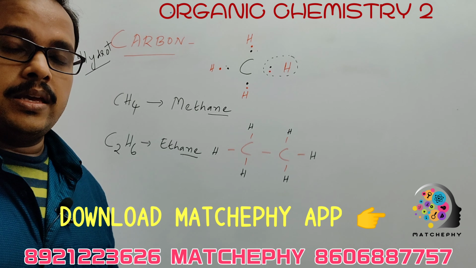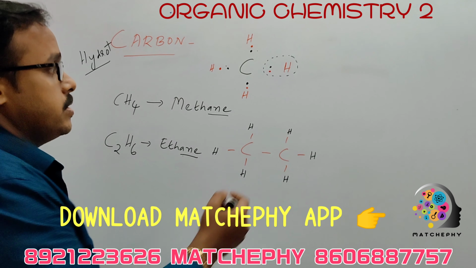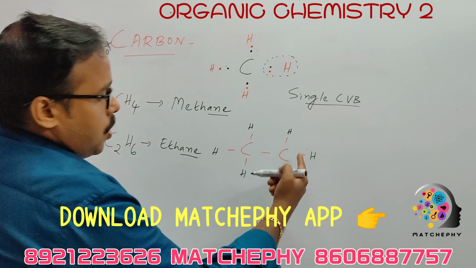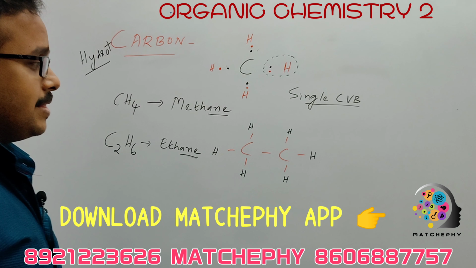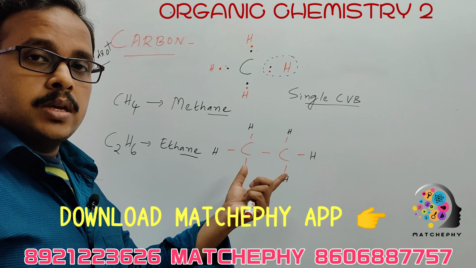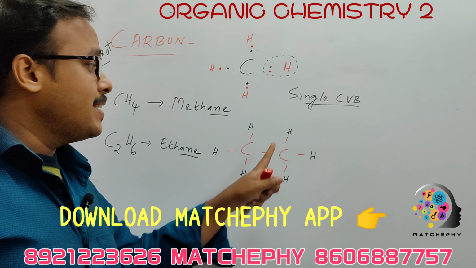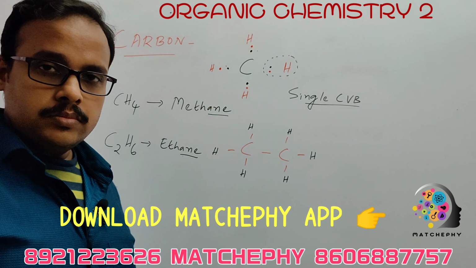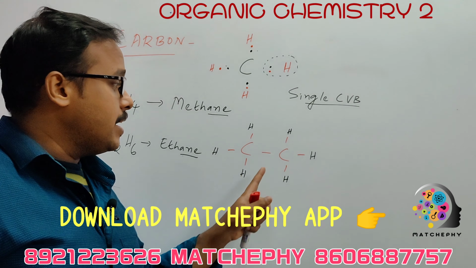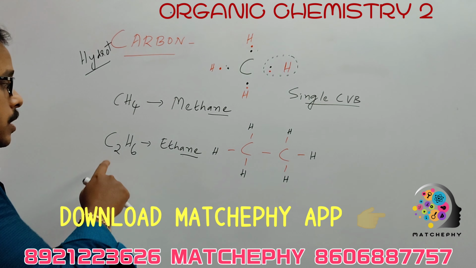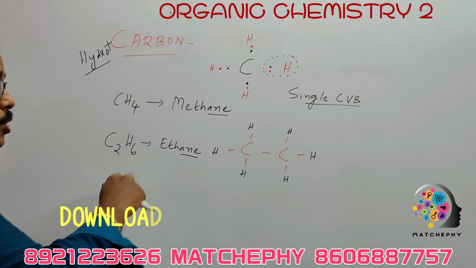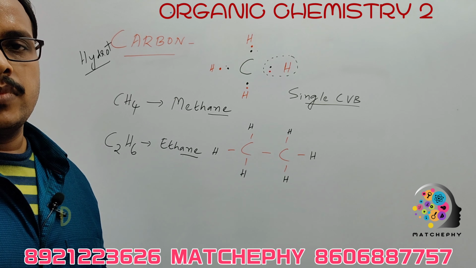These are the basic hydrocarbons with single covalent bonds. See here, all these are single bonds, because they share only one pair of electrons between them. These two carbon atoms share one pair of electrons, and the rest, 3 pairs, are shared with hydrogen for each carbon atom. To obtain the correct structure, each carbon atom needs 3 hydrogen atoms. So C2 means twice that, and it becomes C2H6.